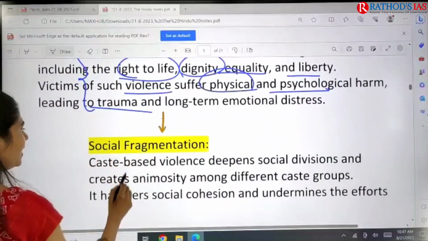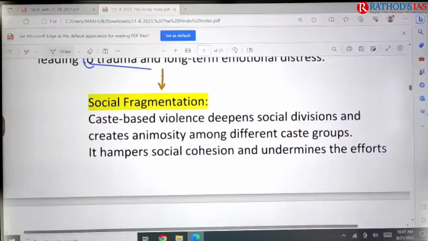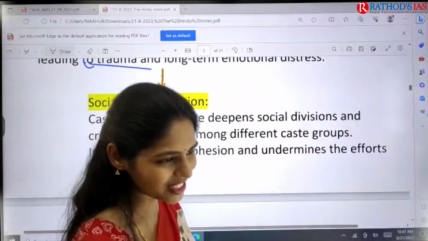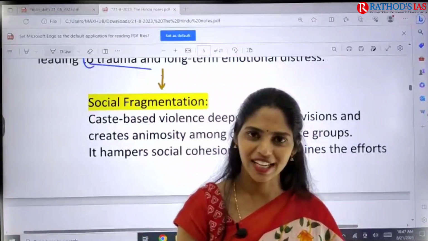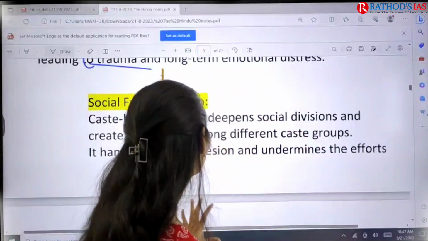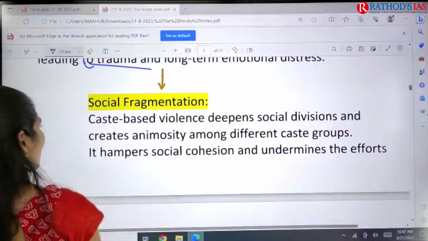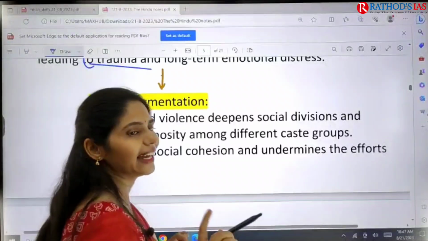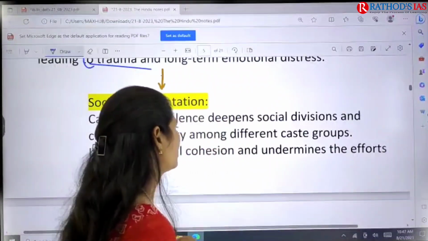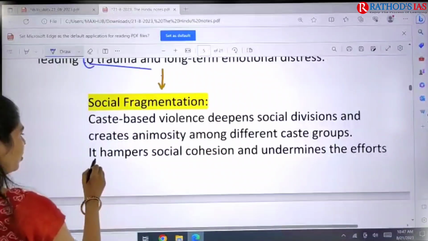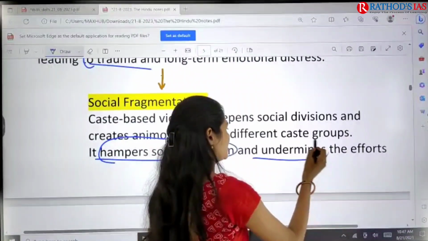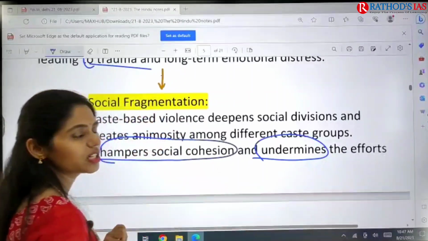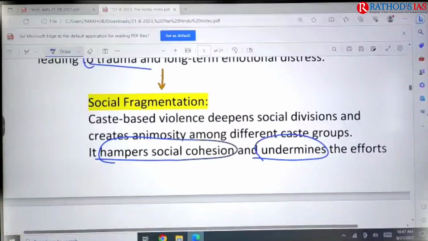If you move on, the next important implication is social fragmentation. Our present government is focusing on an inclusive society. But because of this type of issue, this ambition of an inclusive society will not come true. It hampers social cohesion, and it undermines the efforts taken by the government to make an inclusive society.